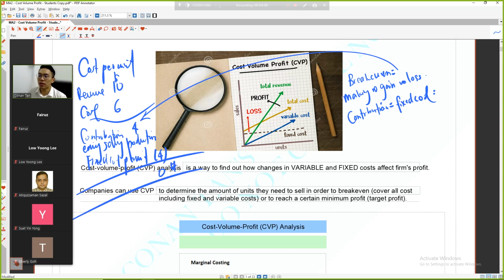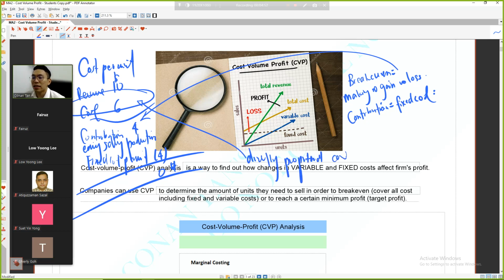So what I'm trying to say is this. You need to determine the variable cost. This variable cost is directly proportional. What do you mean by directly proportional? It means we assume that it is constant. For example, if 1 unit is $2, 2 units must be $4, and 3 units must be $6. So this is directly proportional to the cost: 1 unit, 2 cost; 2 units, 4 cost. This is what we call variable cost.